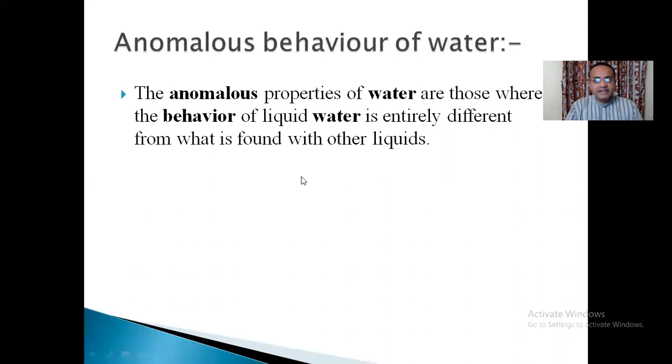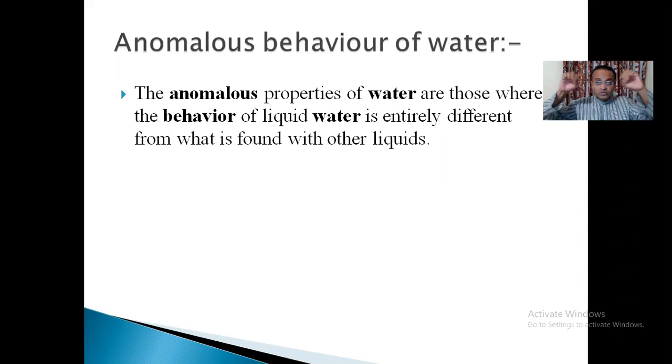Dear friends, the anomalous behavior of water. Before we move towards the anomalous behavior of water, let us see some examples. Dear friends, when we start cooling something, obviously what happens? It undergoes contraction. That means when we are cooling, you are removing the heat energy.